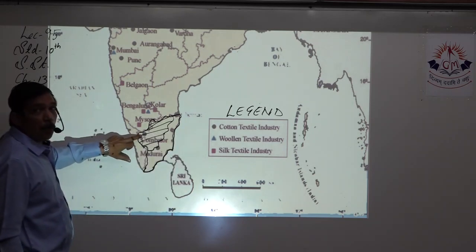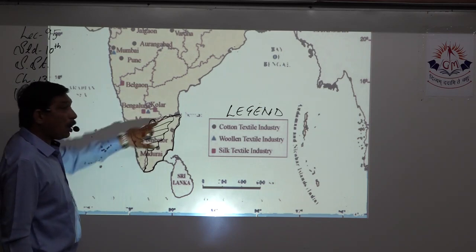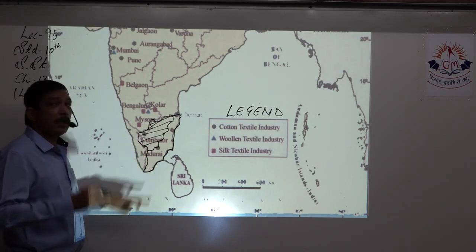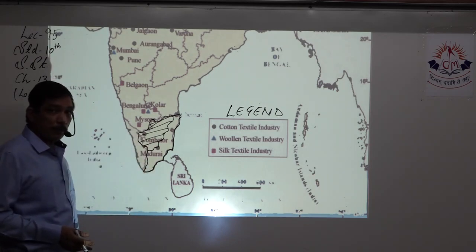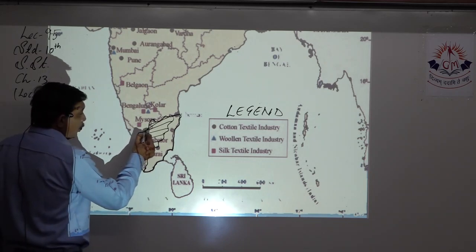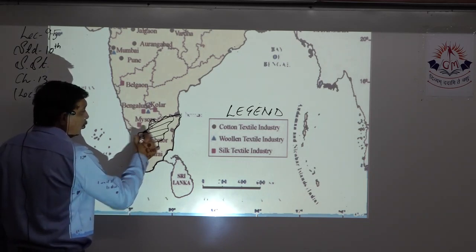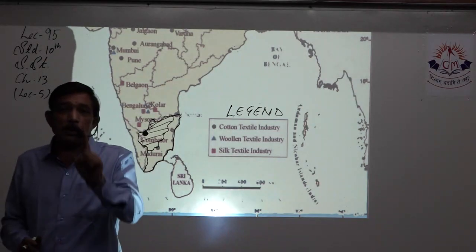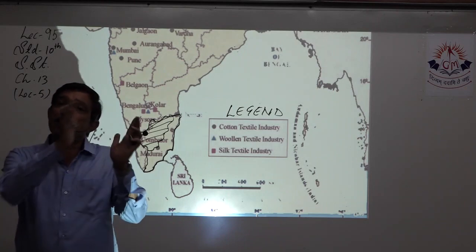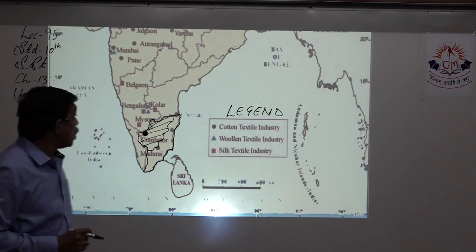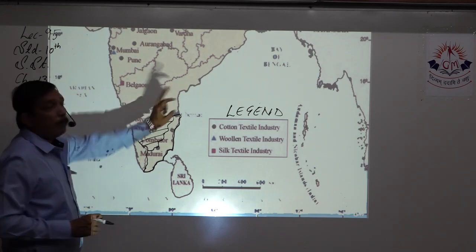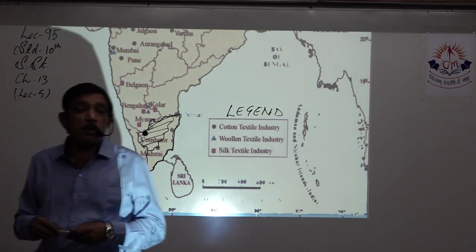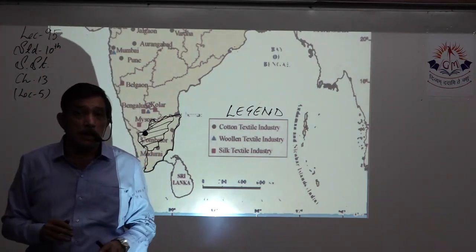Coimbatore. Now Coimbatore will be overlapping, because you have already shown the cotton growing area, or if it is a rice growing area, then also it is the same thing, right? And then you are showing this Coimbatore. Now these two things are overlapping. This should not happen in your map. Question number 1 has to be separately marked. Question number 2 has to be separately marked. So you have to find some other place where you can mark. Questions will not be asked in the board paper also where things will be overlapping each other, right?